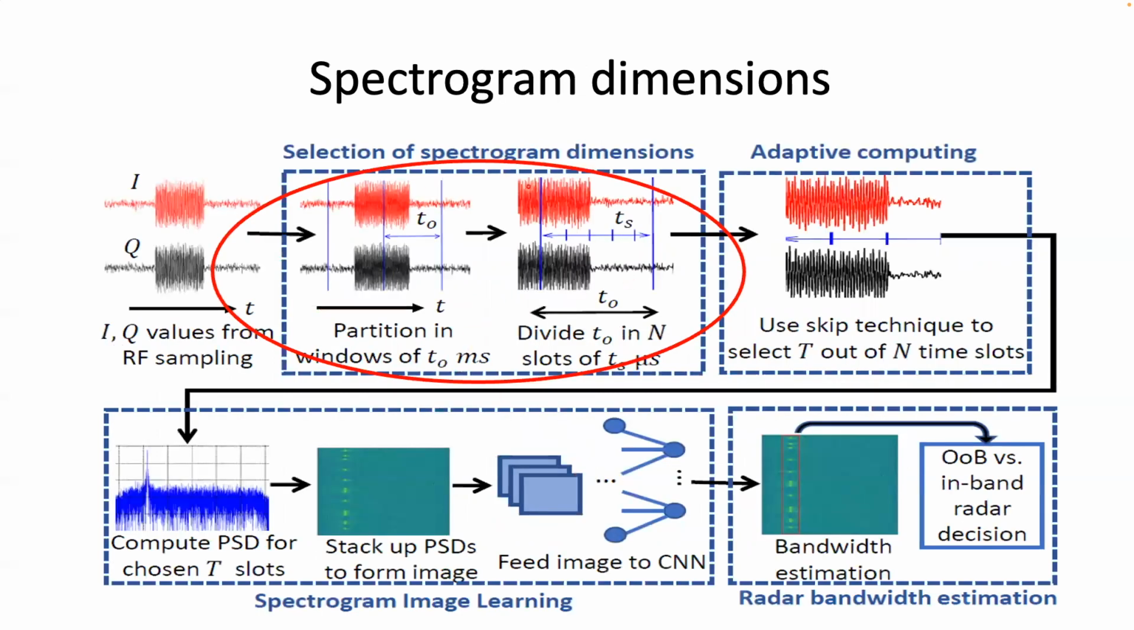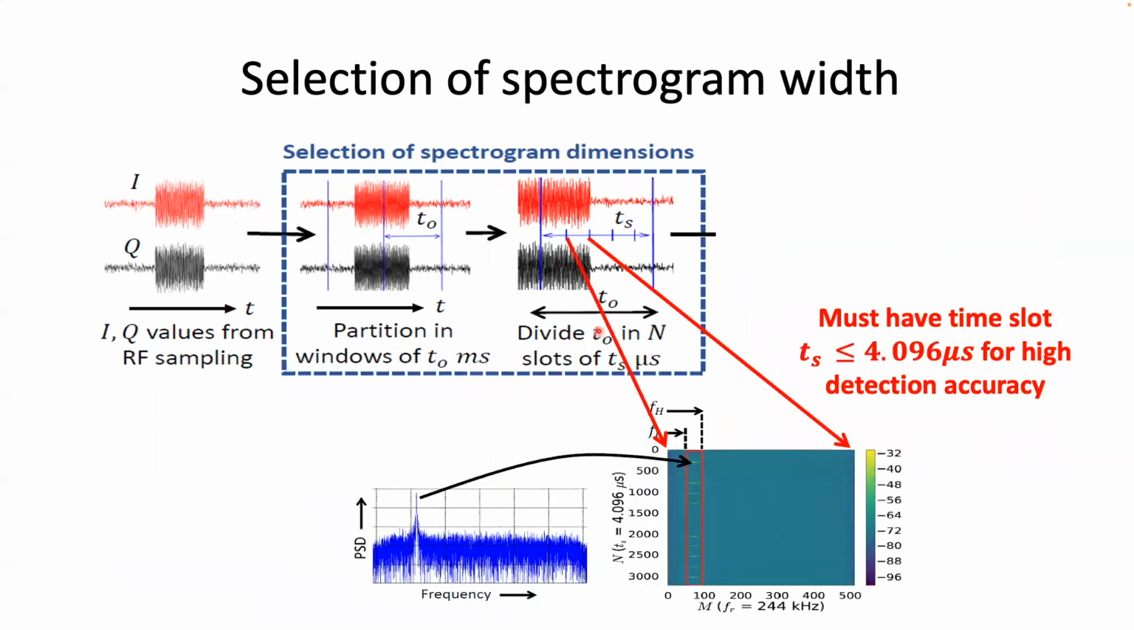Next, let us look at this block, which decides the dimensions of the spectrograms. The width of the spectrograms depends on the length of the PSDs, and the length of the PSDs depends on the time slot TS. We determine that there is a constraint on TS and derive that we must have TS less than or equal to 4.096 microseconds to achieve high radar detection accuracy.